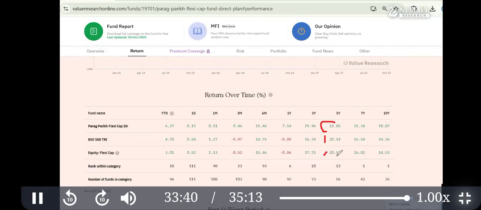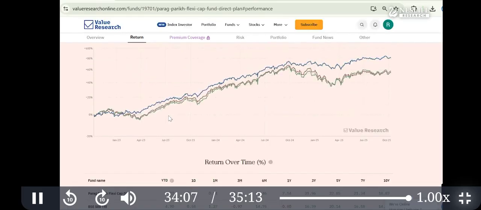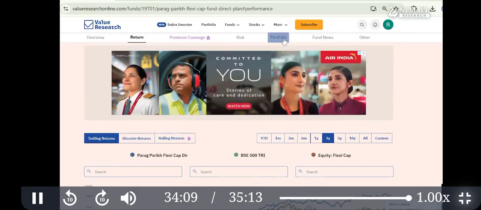If it is at the bottom, then it is not performing well. It has to be at the top of the category. Let's say if there are 55, it should be at least top half, top 50%. It should not be bottom. Here, if it is 73 means first 35. Here it is 92 means first 48. Obviously, this is there. Okay, so this is how you do the analysis of individual mutual funds. I discussed all parameters here: portfolio, risk parameter, other, return.